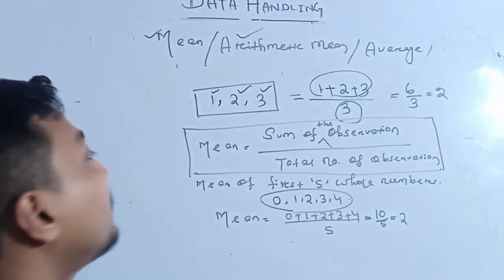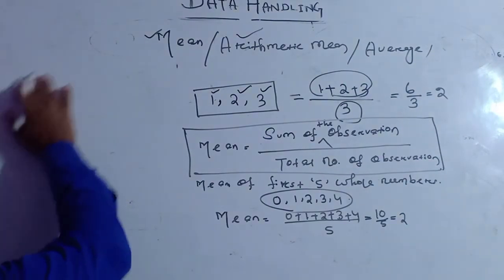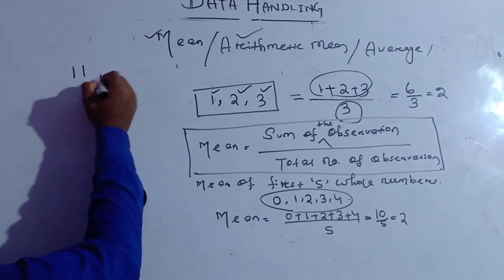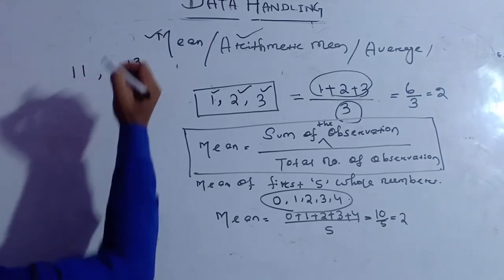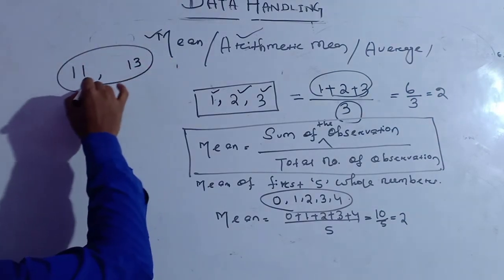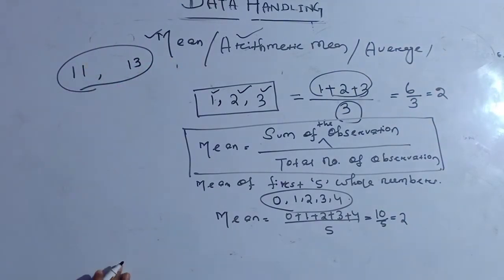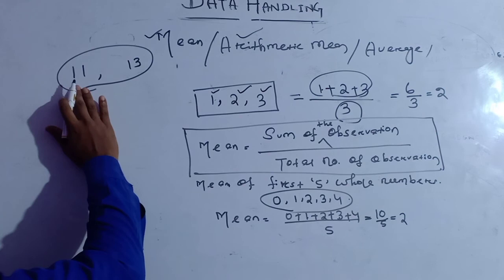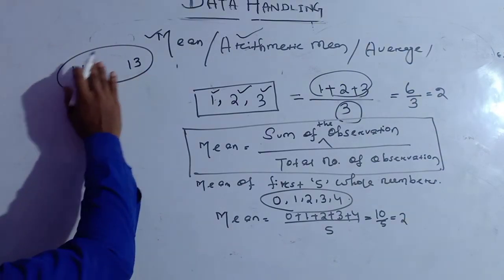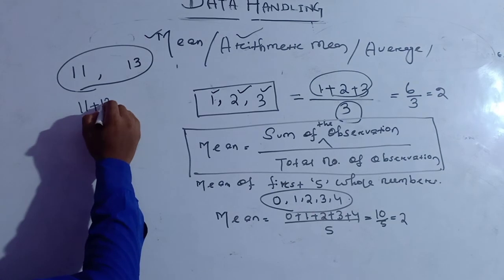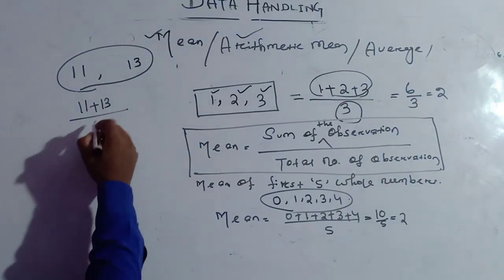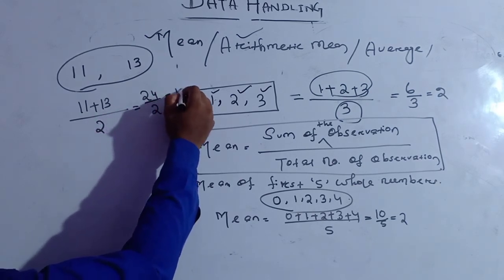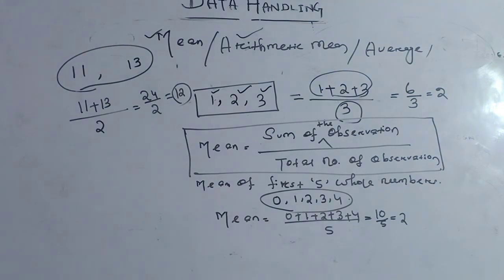Understood or not understood? Suppose another example I am giving. Two friends are there, and the age of one friend is 11 years and the other is 13 years. You have to find the average age of the two students, the mean of the two ages. So the formula is the sum of the observations: 11 plus 13, divided by how many numbers? 2. So 24 divided by 2 is equal to 12. So 12 is the mean of the ages of the two friends.